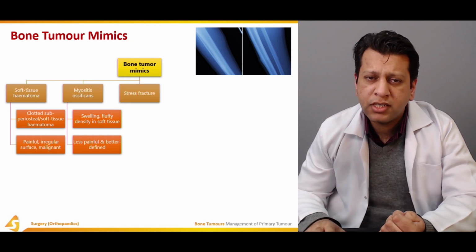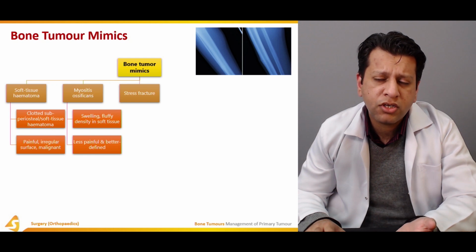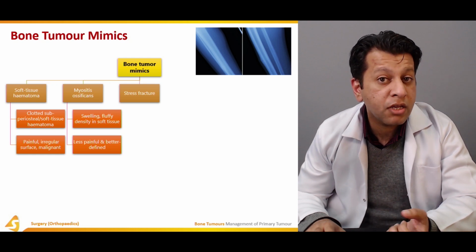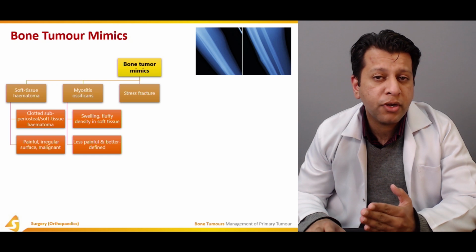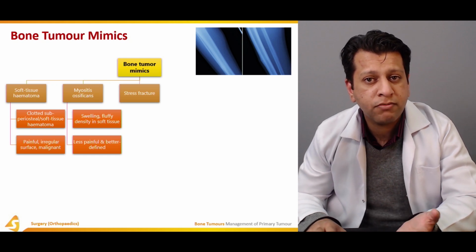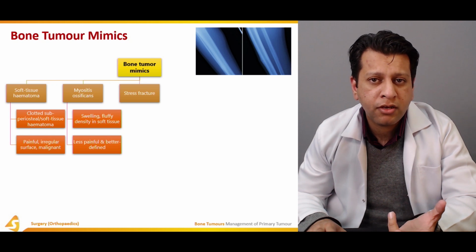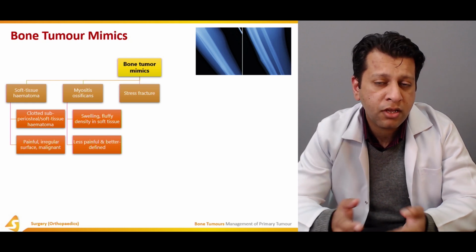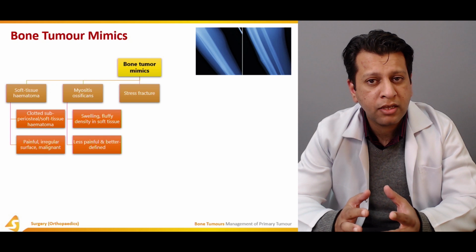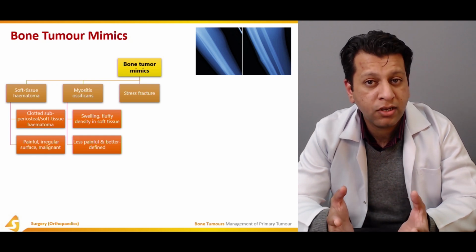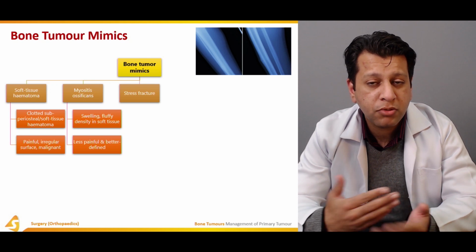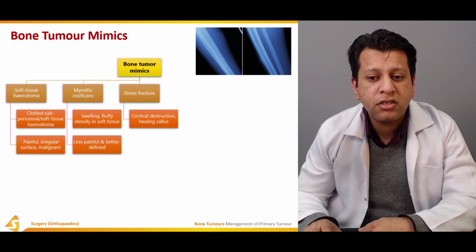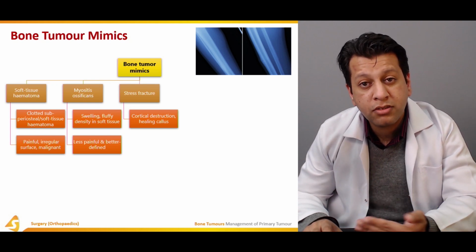Others include stress fracture. Stress fractures usually occur in soldiers or those patients who have to do a lot of hard manual labor. Usually the history would be pointing it out if a soldier comes with a history of pain, especially due to long prolonged standing, then there may be an associated stress fracture. But if a child comes in with a history of swelling and pain and you cannot appreciate any fracture and there is no associated trauma as well, then you must be thinking on different lines than stress fractures. And usually cortical destruction is sometimes seen if that structure is in a healing phase.